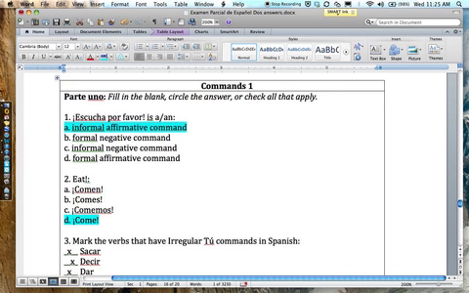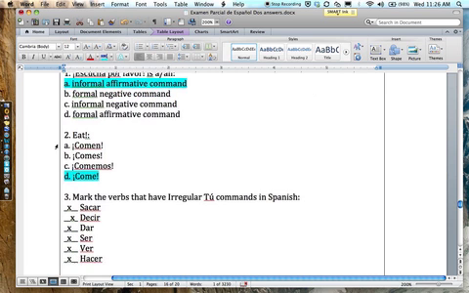Escucha por favor. We only learned one kind of command so far, and that's an informal command. We know it's affirmative because there is no "no" in front of it. Eat. How do we form it? You just take the he, she, it form of the verb. Okay.